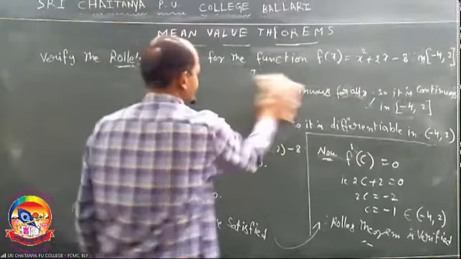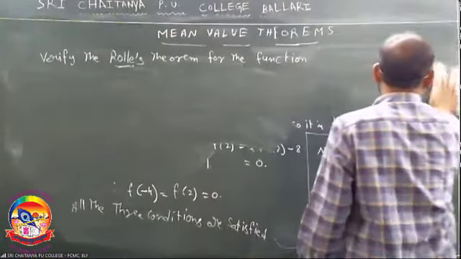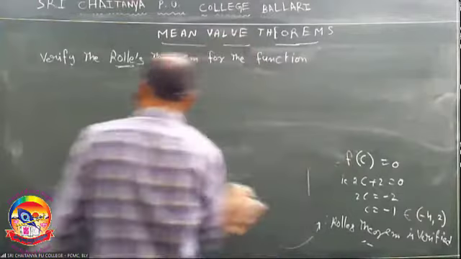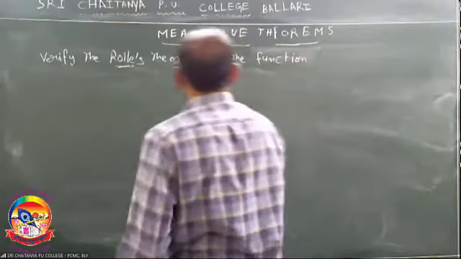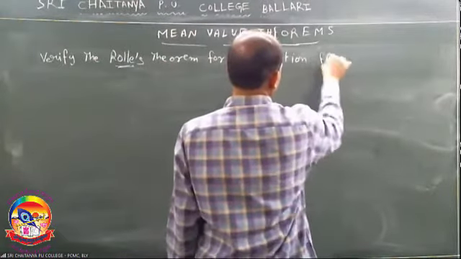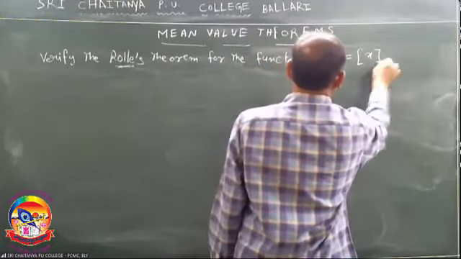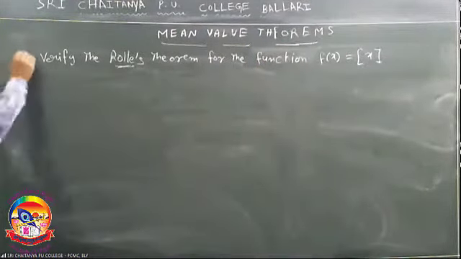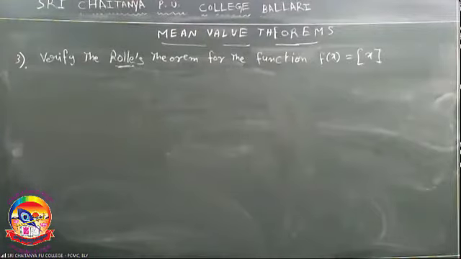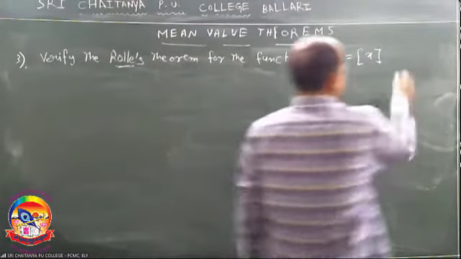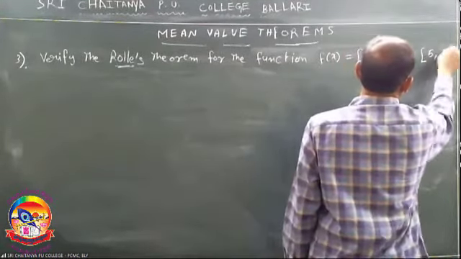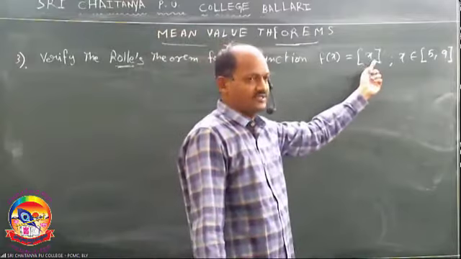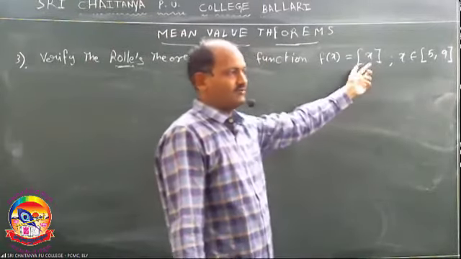Verify Rolle's theorem for the function f of x is equal to the greatest integer function of x, in the interval 5 comma 9. Okay? f of x equal to step of x.